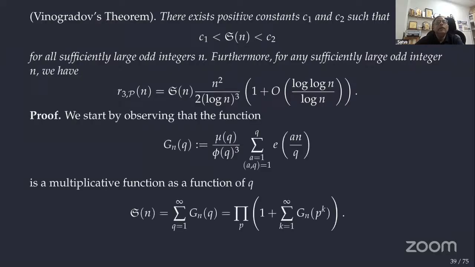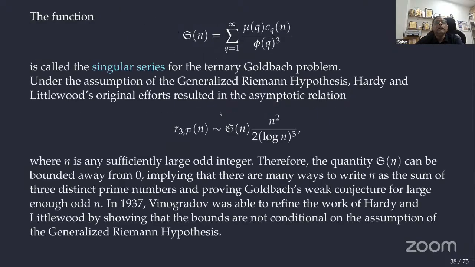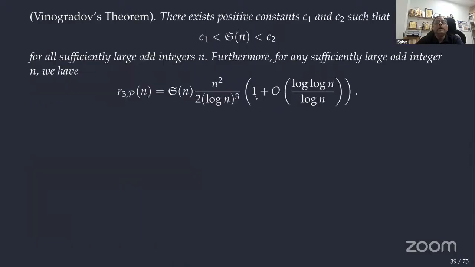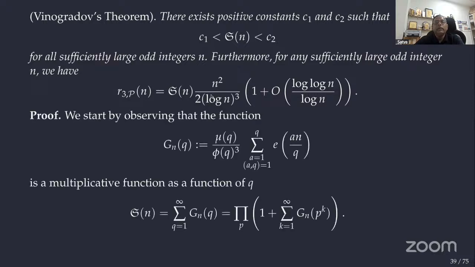That is very simple. So please note that this S of n is equal to this, okay? Mu of q by Ramanujan into phi of q cube. Please remember that. But instead of Ramanujan, I'm taking this. So this is the Ramanujan sum, right? I expanded the Ramanujan sum. So the Gn of q is equal to mu of q by phi of q cube, but it is up to q only, understand? S of n is up to infinity. So I take up to q only, right?